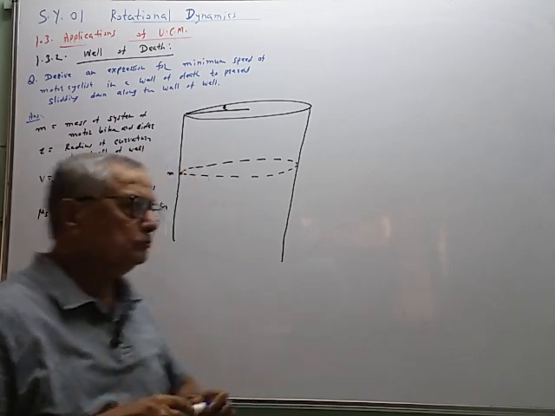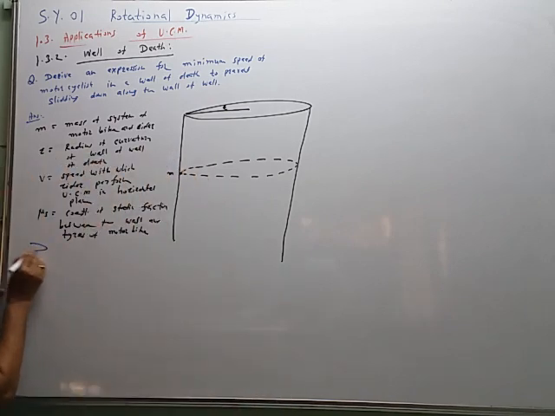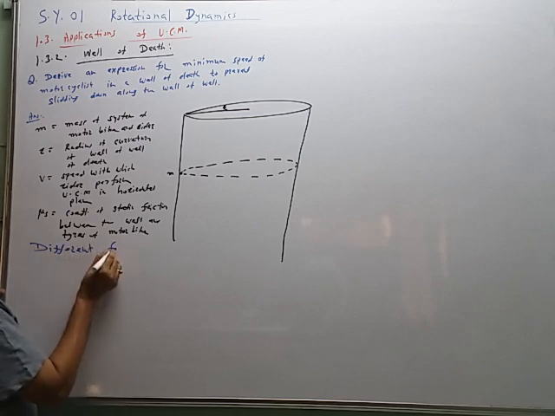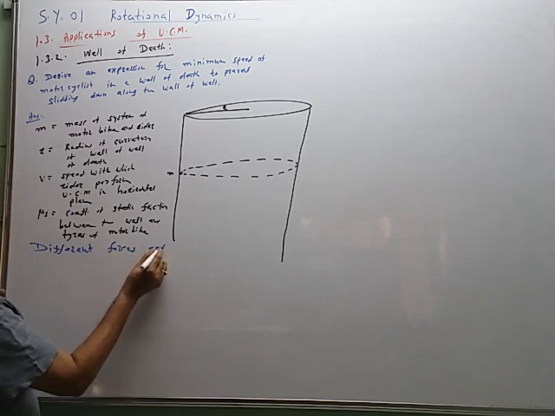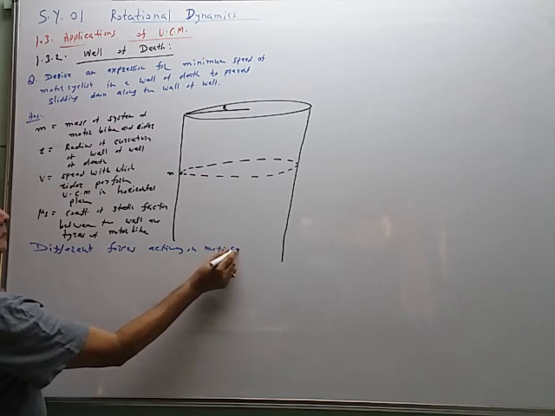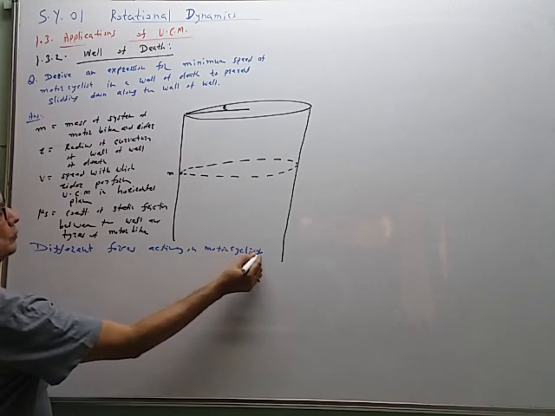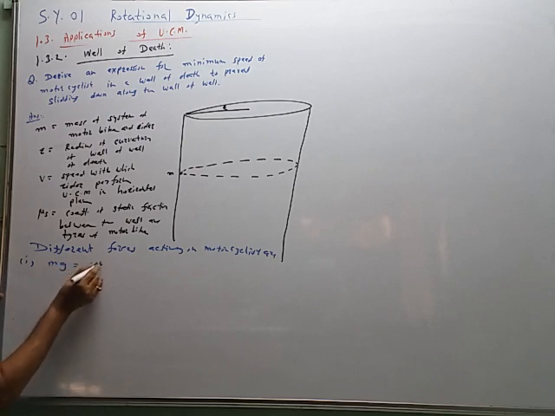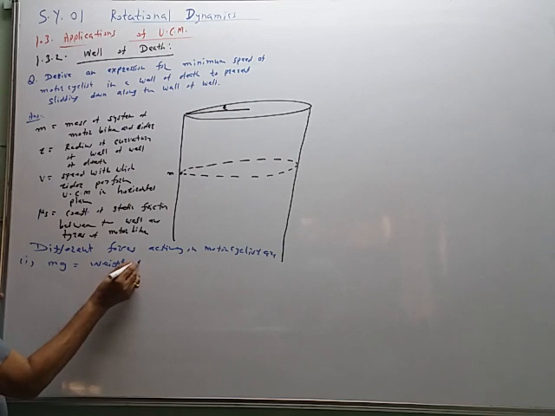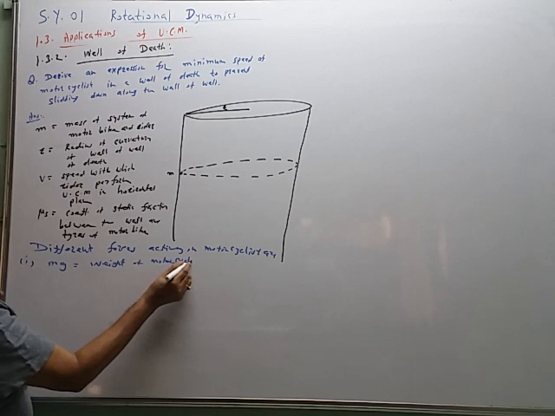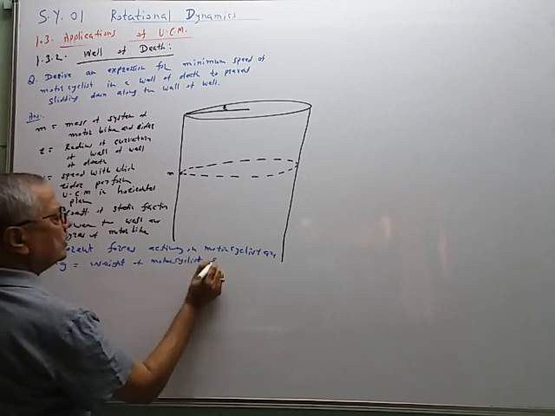Now the different forces acting on the motorcyclist are, one, mg, which is equal to the weight of the motorcyclist, acting vertically downward.